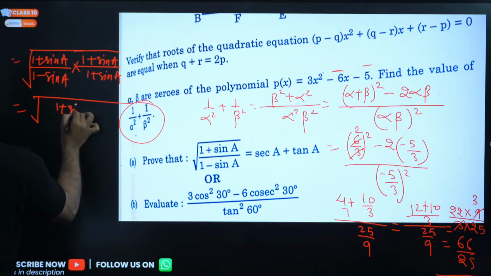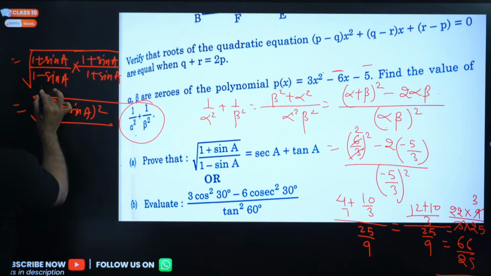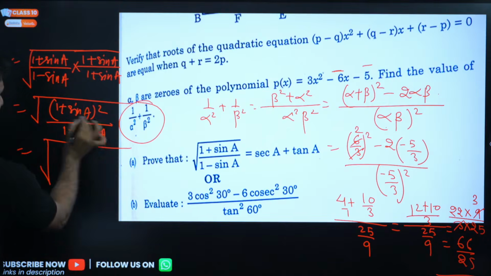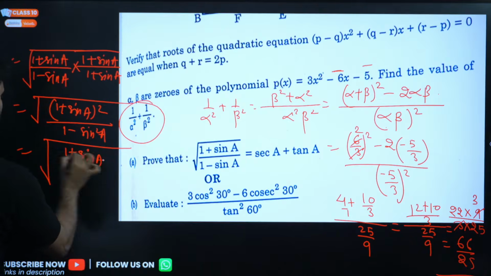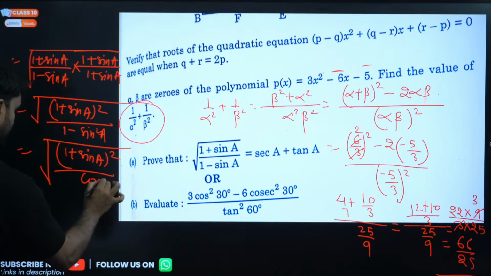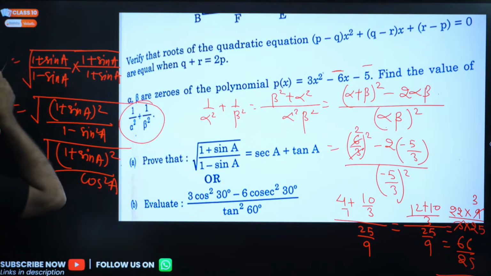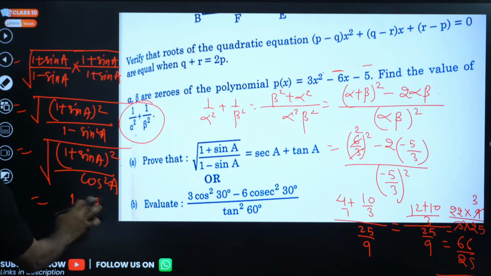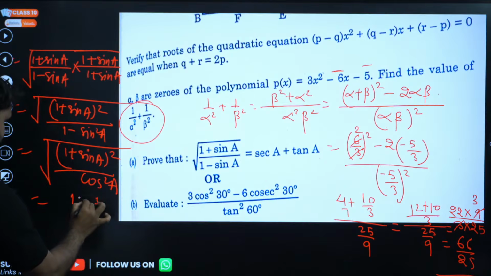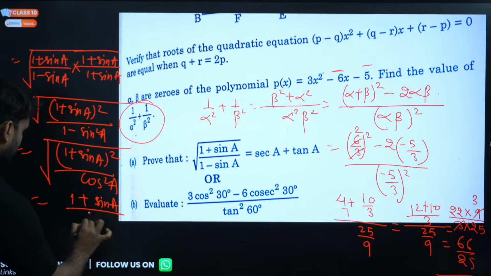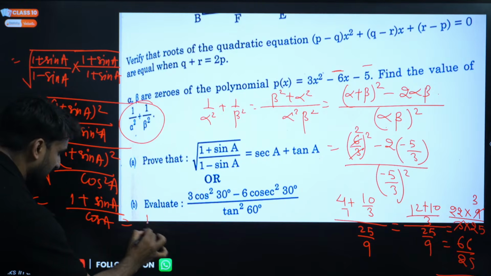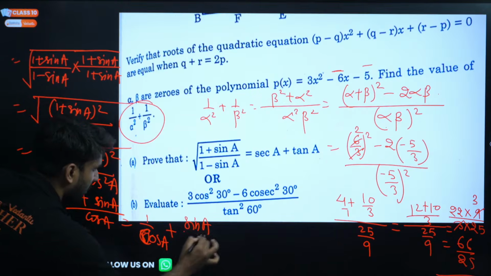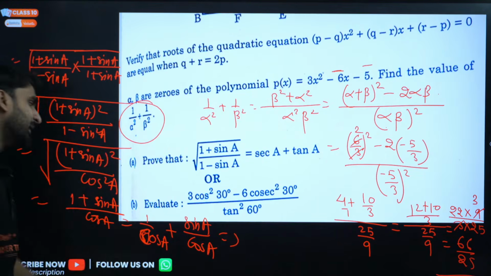So this will become a plus b whole square. 1 plus sine a whole square will be there, and this is a square minus b square, 1 minus sine square a, and we all know, okay, write this as it is, 1 plus sine a whole square, and 1 minus sine square a is cos square a. So in under root, both are in square form, so we can write separately 1 plus sine a divided by cos a will come. So can we write separately 1 by cos a plus sine a by cos a, right?